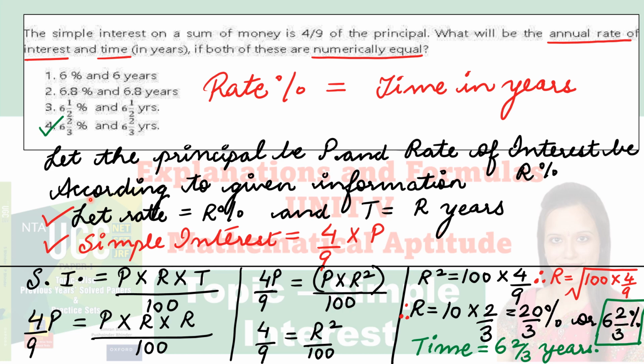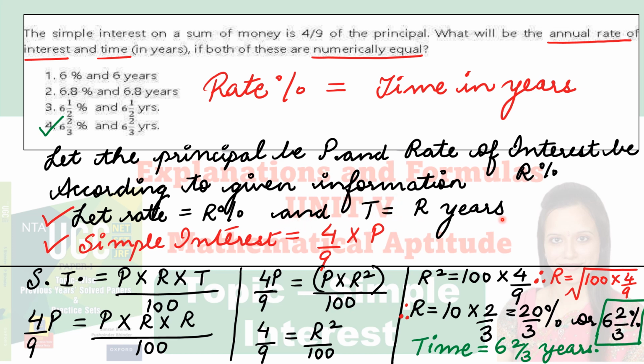So let's start. Let the principal be P and the rate of interest be R percentage. So according to the given information, these things are given in the question. If we take the rate as R percentage, I'm just talking about this question specifically, what do we have to take the time as?